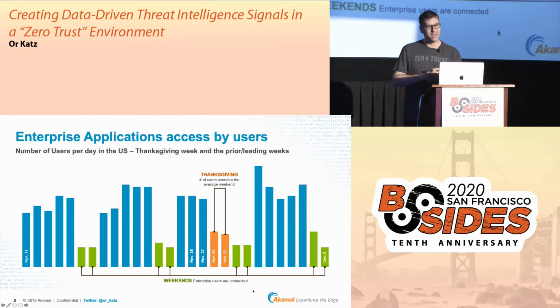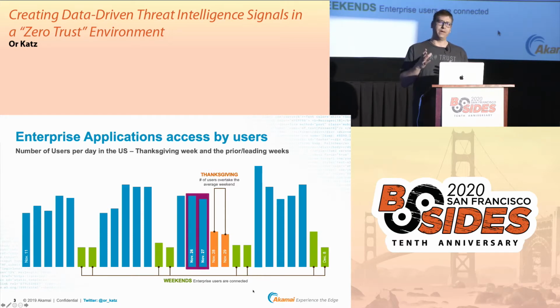Don't tell her. And the second thing is that on Thanksgiving the number of users accessing enterprise applications is even higher than on weekends, which is, again, a bit surprising given that people still need to be connected over holidays and weekends.